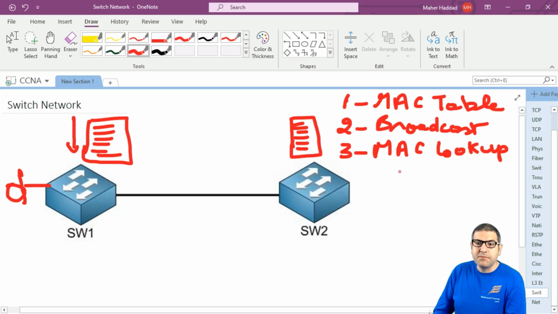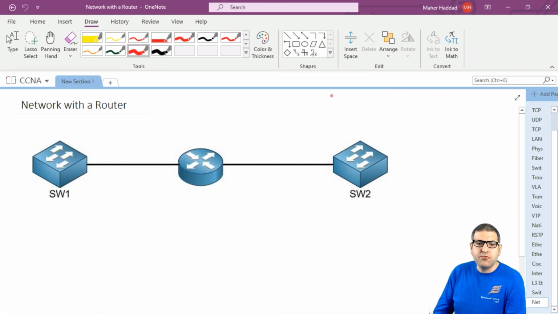So those are the three problems that we will have in case we only have switching in our network, which are the MAC address table, which becomes very big, and there are no resources for the switch to be able to handle all these entries in the MAC address table, the broadcast, and the MAC address lookup. So now, how can we solve this problem?